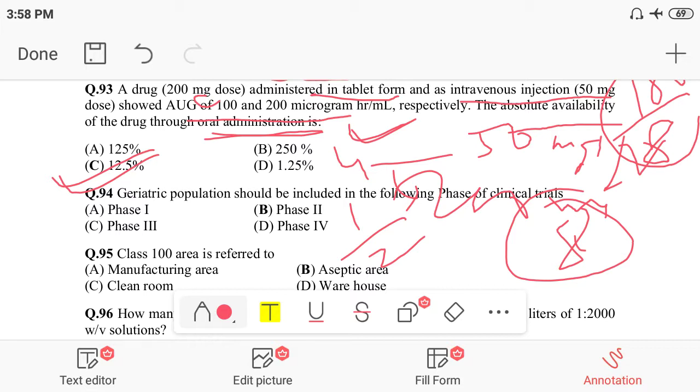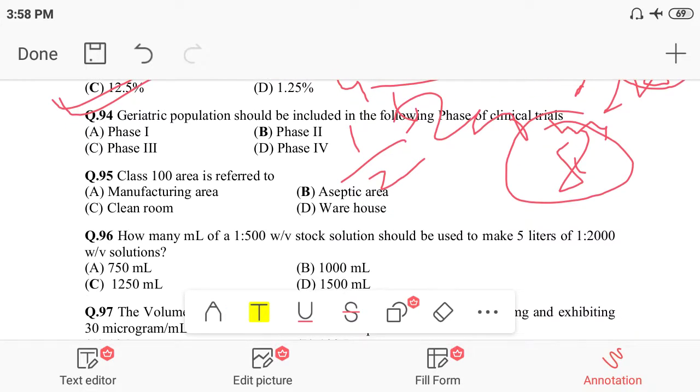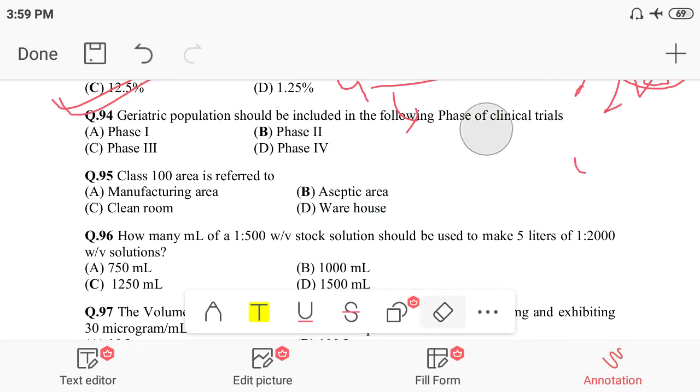What do you mean by this? The availability of the drug will be 8 times less orally than in case of IV. So 100 divided by 8, so 12 and a half would be the correct answer for this. I hope you understood the point. Now we are discussing the next question.